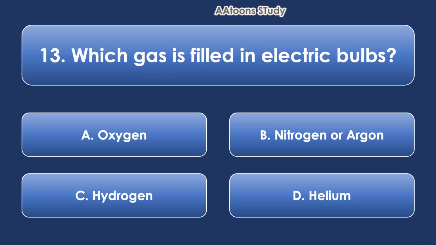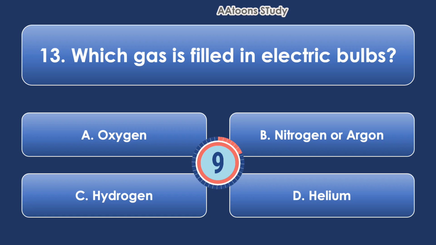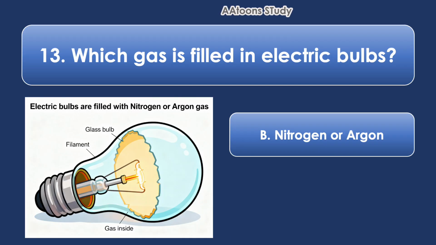Which gas is filled in electric bulbs? Electric bulbs are filled with nitrogen or argon gas. These gases do not react easily with the hot filament inside the bulb. This helps the filament glow brightly without burning out quickly.